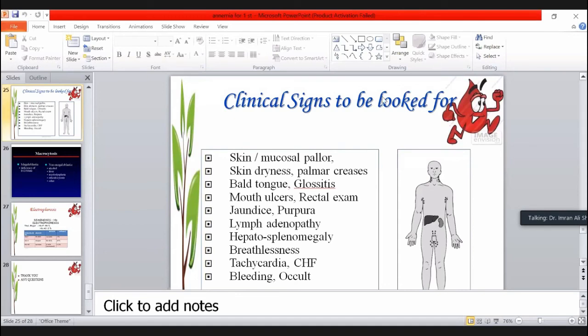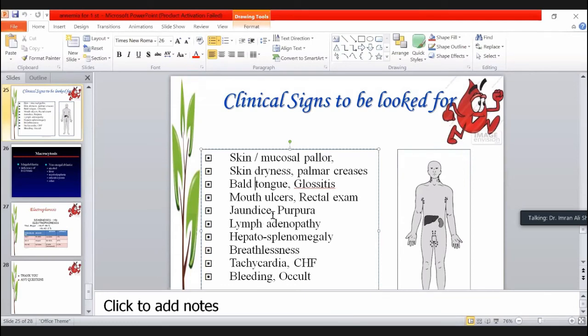If this type of patient comes to you with normal MCV and having skin or mucosal signs: skin and palmar creases are dry, bald tongue. Bald tongue, I already told you, is the smooth tongue with absence of rugae or papillae. Glossitis is the inflammation of the tongue. Mouth ulcers occur because of anemia, infection, or autoimmune disorder. Rectal examination: you have to do a digital rectal examination to see whether the patient is bleeding from the rectum or the lower GI or not.